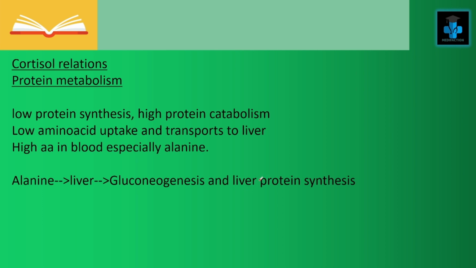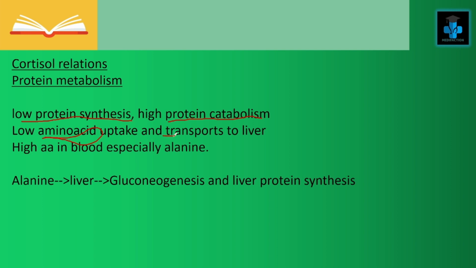Now let's try to learn about cortisol's relation with protein metabolism. Cortisol acts on protein metabolism, resulting in low protein synthesis and high protein catabolism, which will lead to muscle wasting, and there will be low amino acid uptake and transport to the liver. We all know that amino acid is the basic unit of proteins, and low intake of amino acids results in decreased protein synthesis.